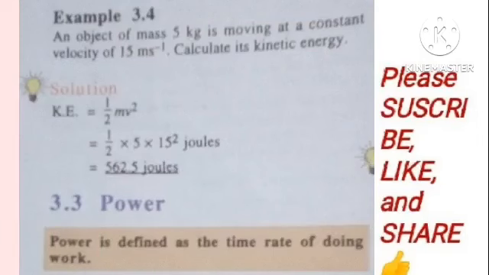Now let's deal with an example. An object of mass 5 kg is moving at a constant velocity of 15 meters per second. Now calculate its kinetic energy. The formula for kinetic energy is given by half mv squared. That is half the product of the mass and the square of the velocity with which the object is moving. So here we have half times the mass, which is 5 kilograms, and the velocity with which it is moving is 15 meters per second squared.